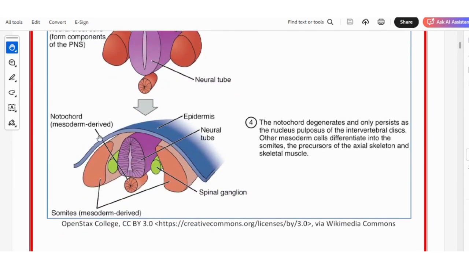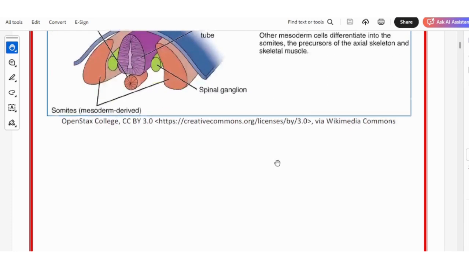Further, as you can see here, how the development has progressed. This is the epidermal layer, this is the neural tube, and this was the neural crest, which is now the spinal ganglia. This is the notochord, mesoderm derived, and these were the mesoderm, which are now called somites. The notochord degenerates and only persists as the nucleus pulposus of the intervertebral disc. Other mesoderm cells differentiate into the somites, the precursors of the axial skeleton and skeletal muscle.